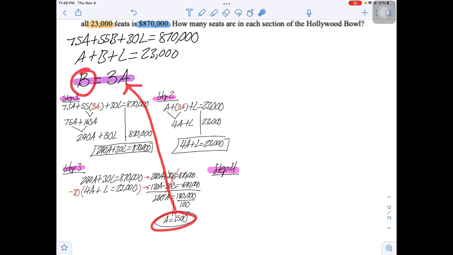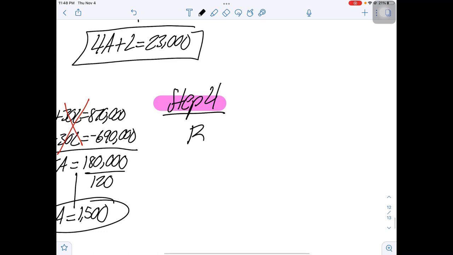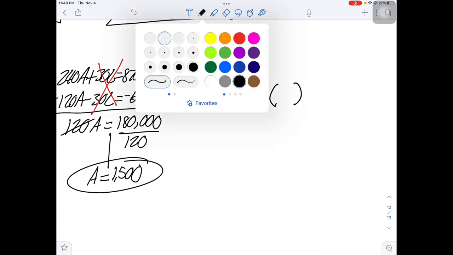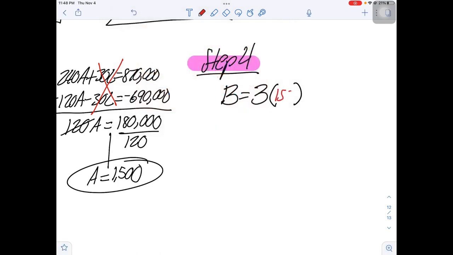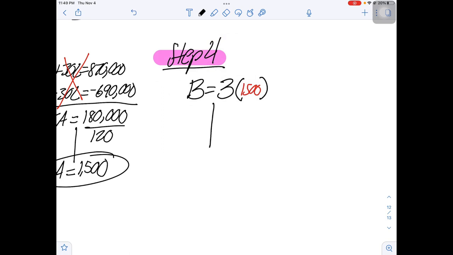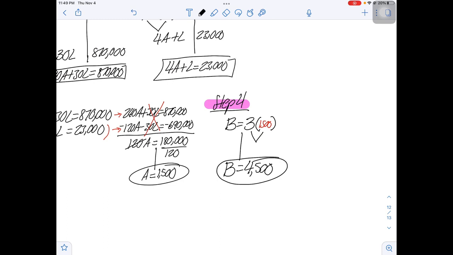If I plug it in there, I'll get B. So B is equal to 3A. Well, I already have A. A is 1,500. So 3 times 1,500, B is equal to 4,500. Look at that.